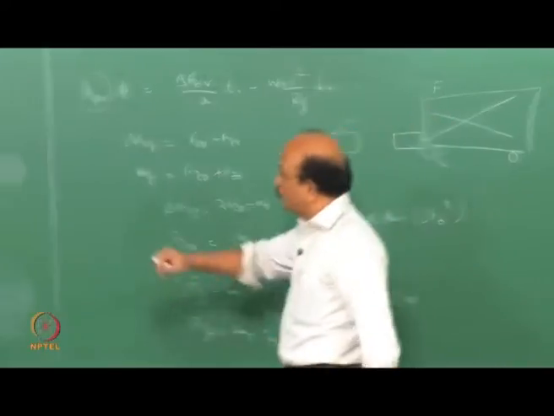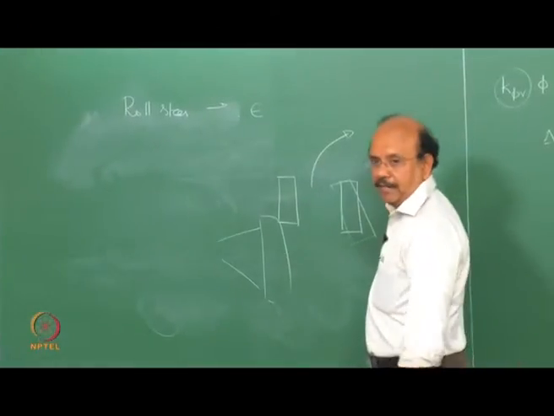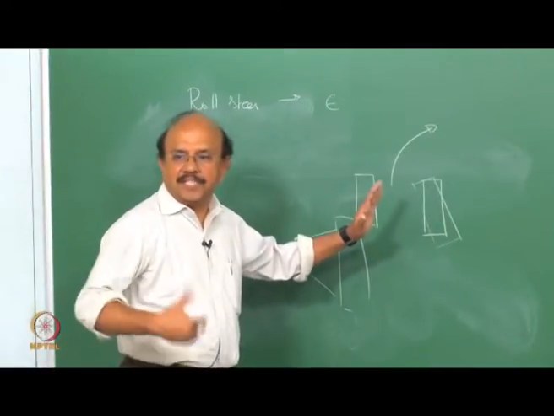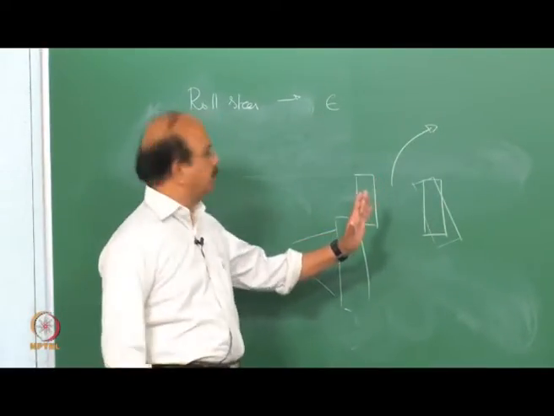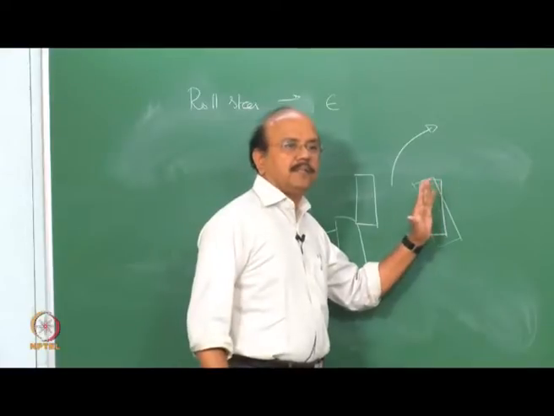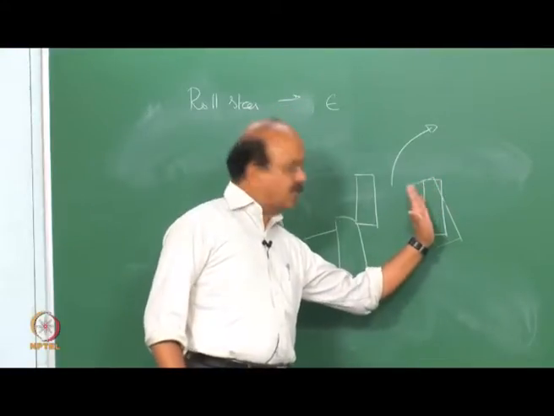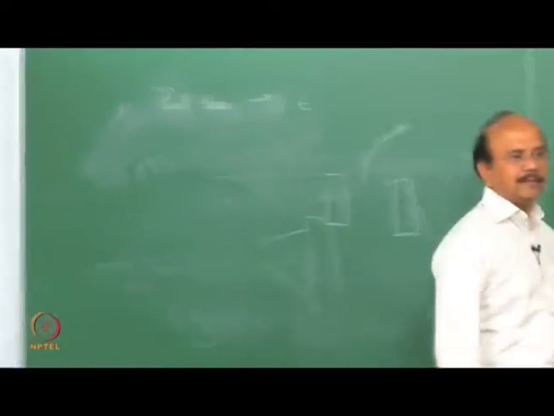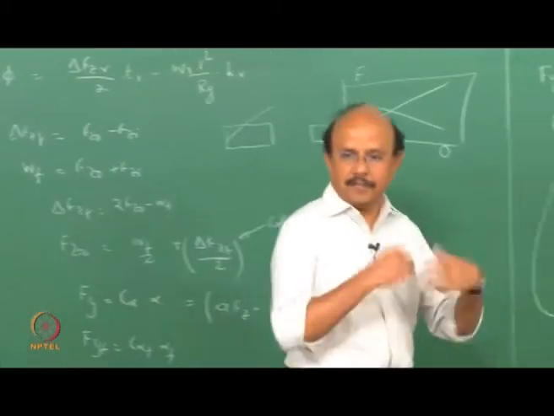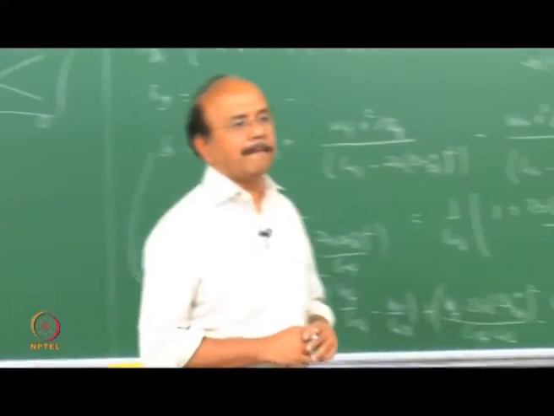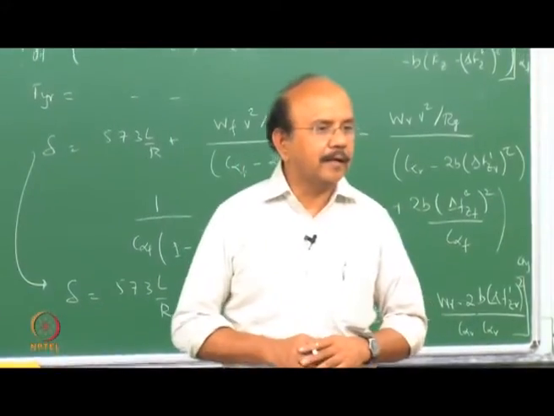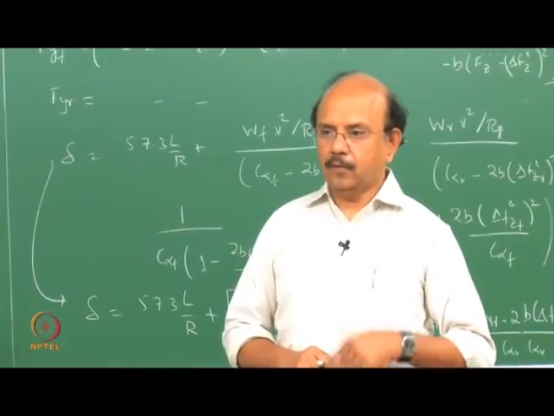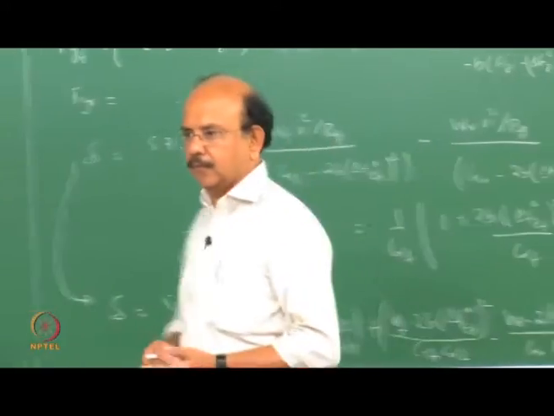So if I now take a turn to the right, and if my rear suspensions are such that the wheel turns to the left, what is it that I would get? Good for me as far as delta is concerned. In other words, I would get an oversteer effect. Oversteer effect. Okay?